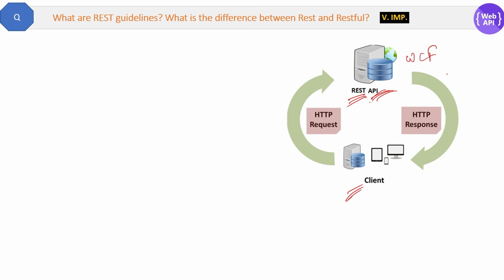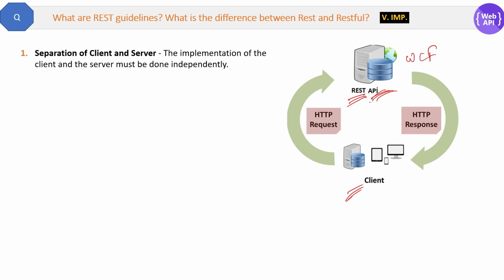Now let's see what are those guidelines which are like REST guidelines. The first is separation of client and server. As per the REST guidelines, the implementation of the client and server must be done independently without each knowing about the other. For example, a client UI can be developed in Angular, React, or any other front-end technology, okay? But it should not be dependent on the server technology on which web API is developed. So web API can be in .NET, Java, C#, Node.js, and client is Angular something. So they are different. Separation of client and server.